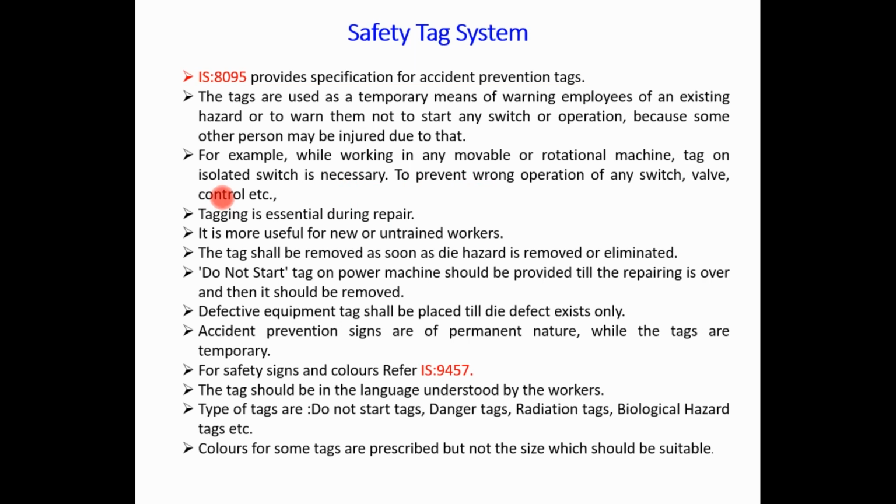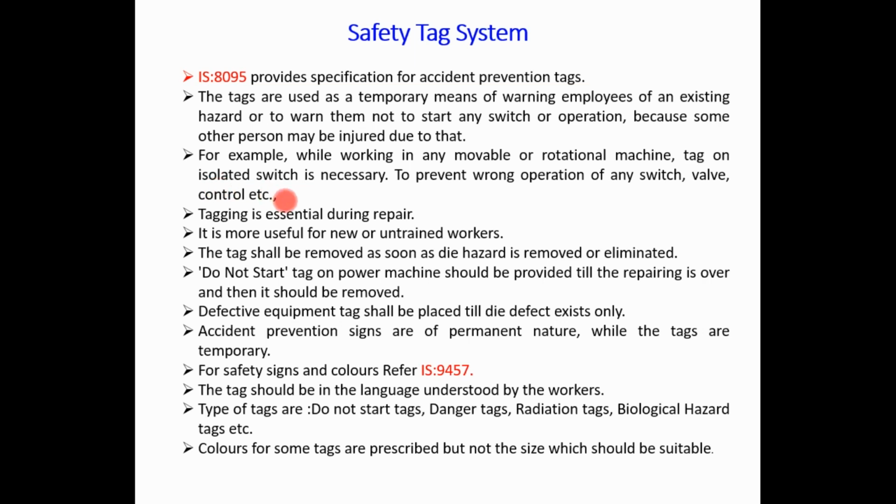Sometimes there is maintenance in a confined space, so we go for work permit systems, and for that purpose again we have to isolate the energies and utilities like electricity or steam, compressed air, etc. And we have to attach a tag that says do not operate this valve, do not start this button, do not switch on this supply, etc. So these are the different systems that we must adopt, and we must observe these systems.